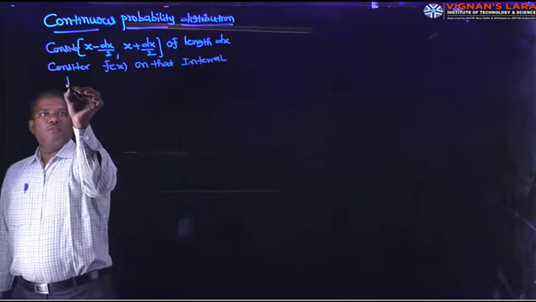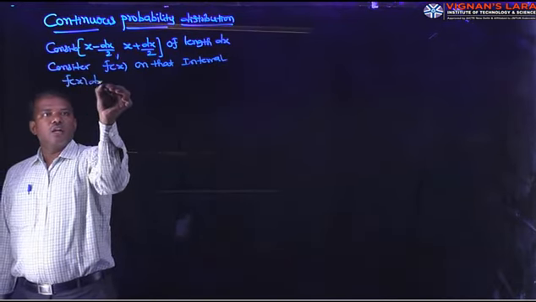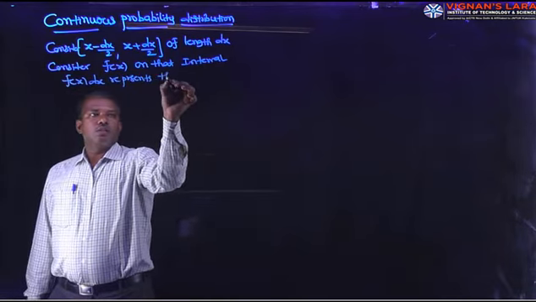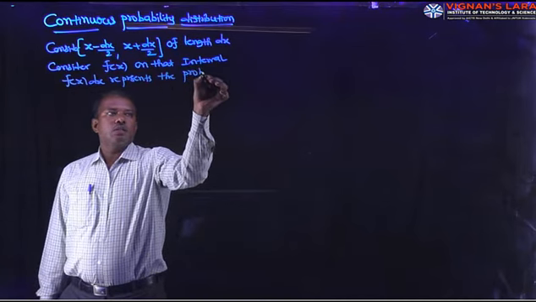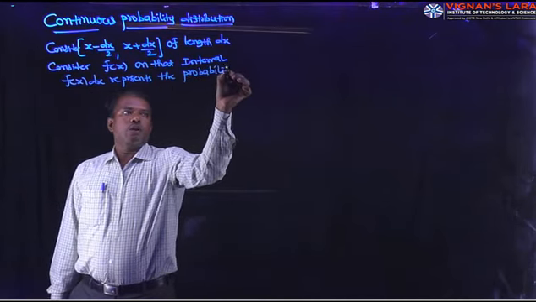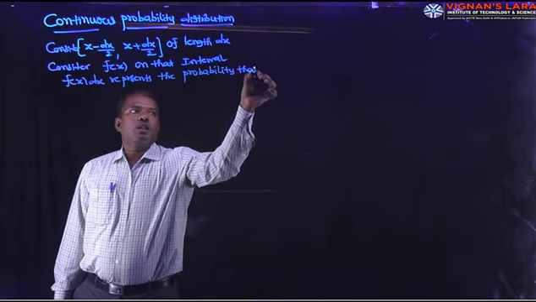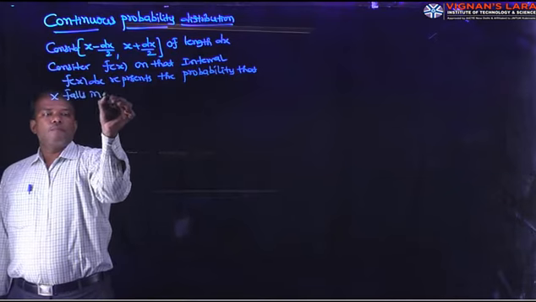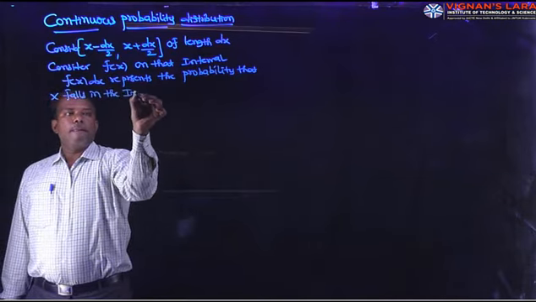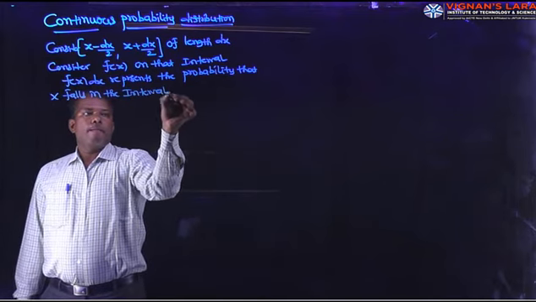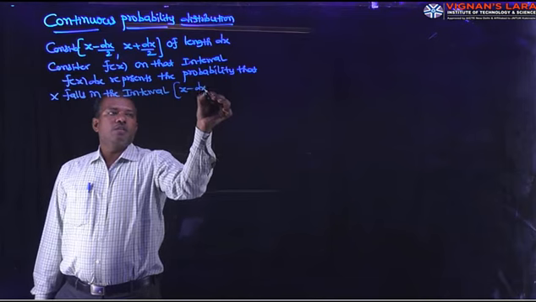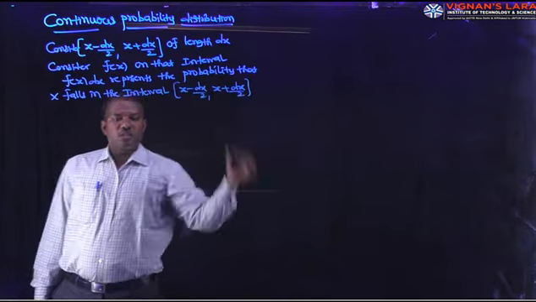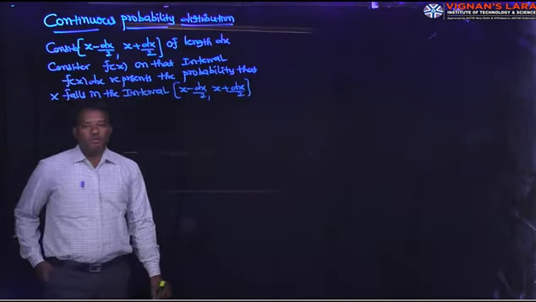Then f of x dx represents the probability that capital X falls in the interval x minus dx by 2 comma x plus dx by 2. The function so defined is called continuous probability distribution.